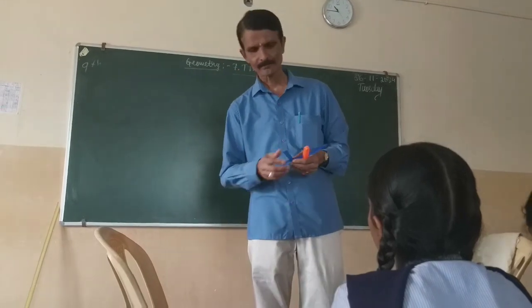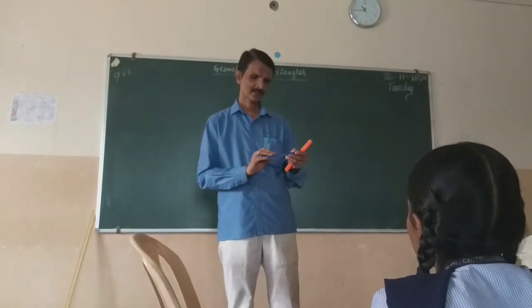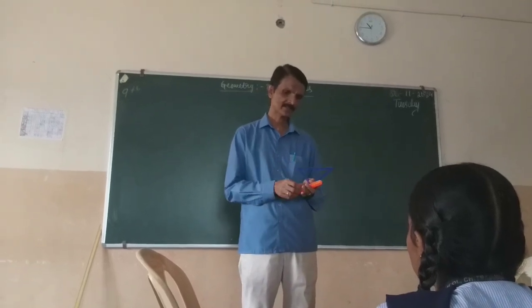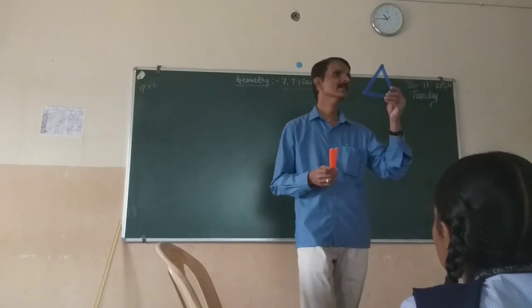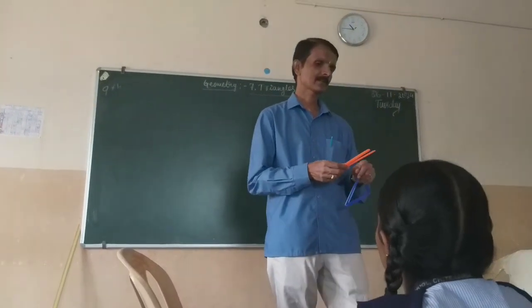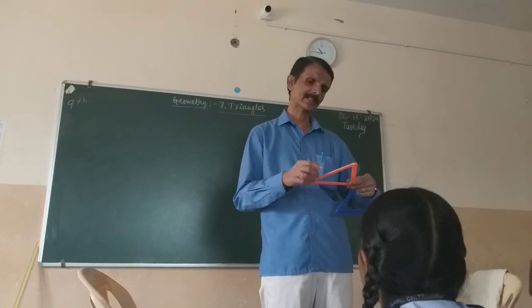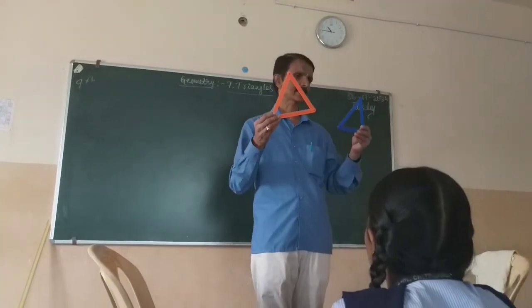Here, if you observe this, which type of plane figure is it? This is a triangle, and this is also a triangle. Both are triangles.